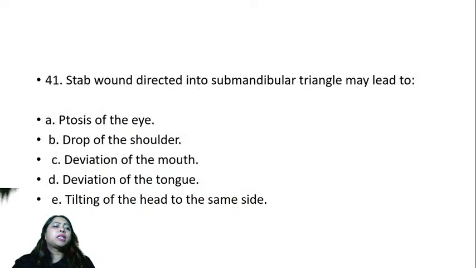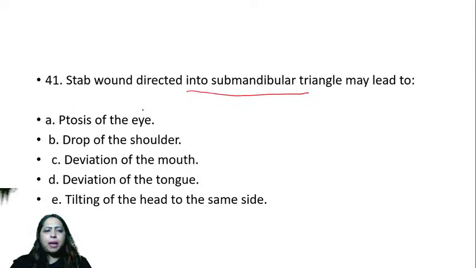Okay, next one. Stab wound directed into submandibular triangle may lead to what? So what is present in the submandibular triangle? Which nerve do you think is present in the submandibular triangle? How many of you can understand the question?